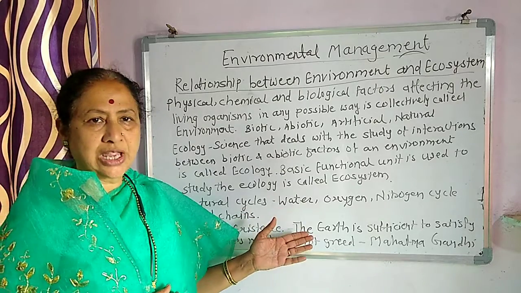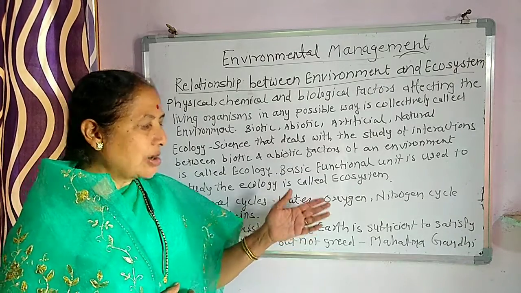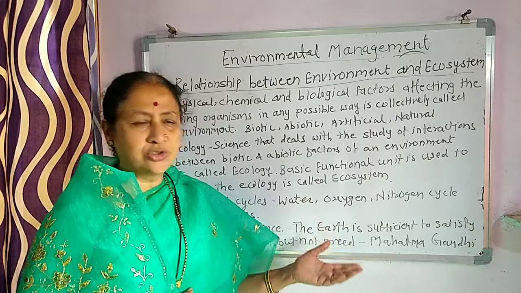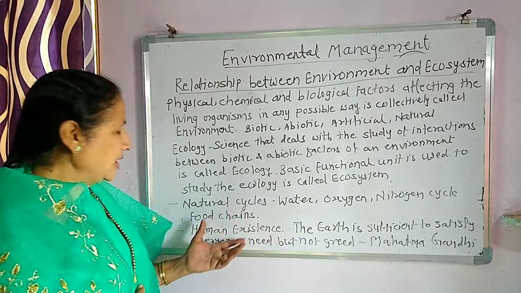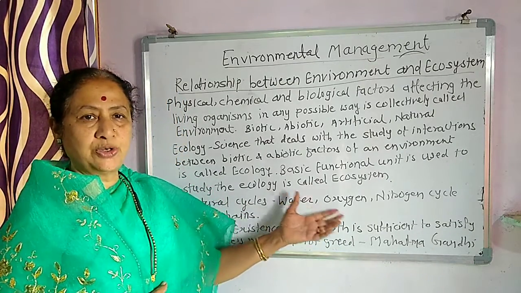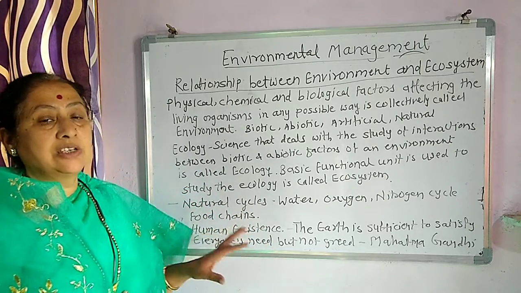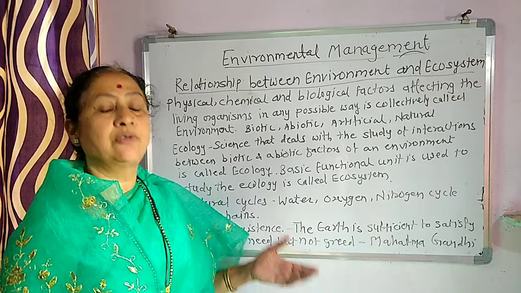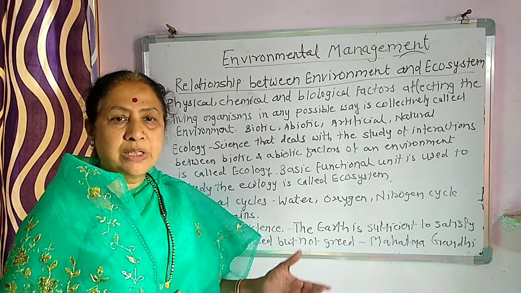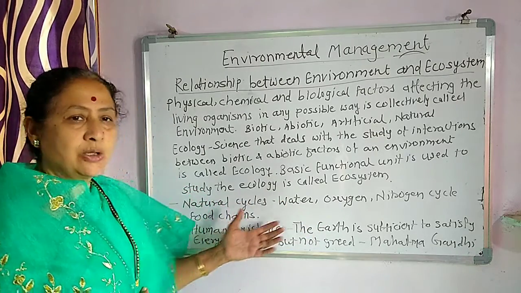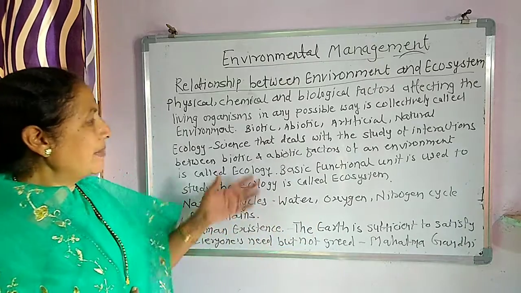Consider the water cycle, then the oxygen cycle, the nitrogen cycle. All these cycles are also contributing to the ecosystem. Not only these cycles, but there are several types of food chains and food webs. Food chain or food web, it will come under the biotic factor.